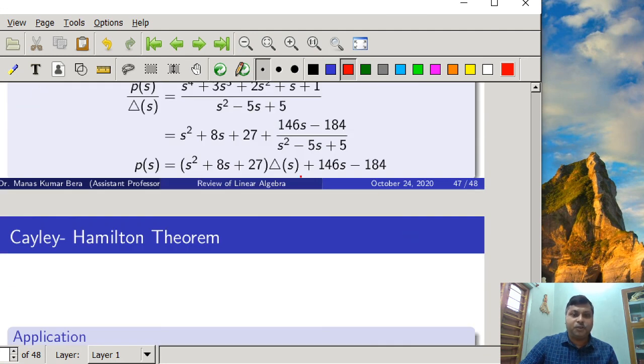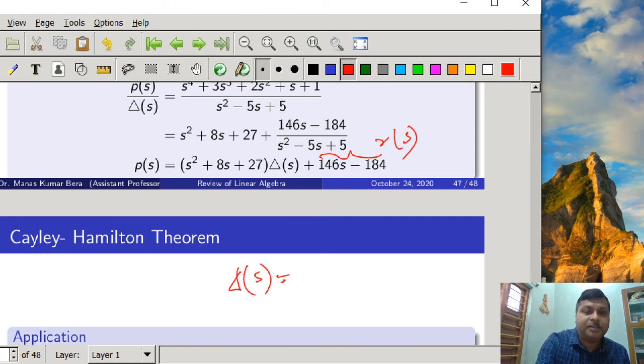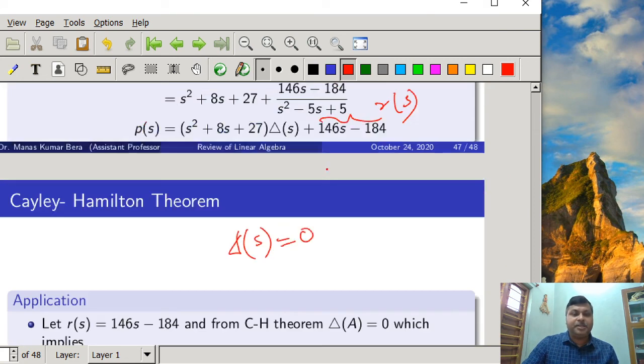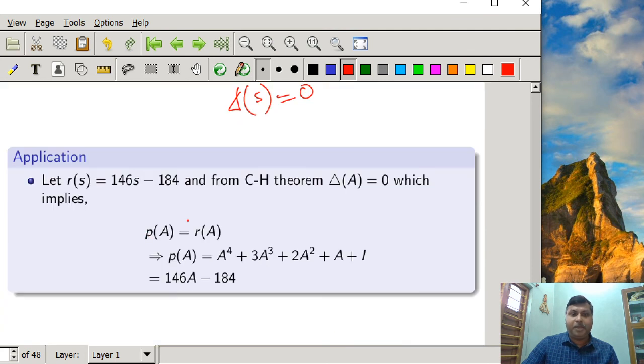We assume that this is R(s), and from the definition we come to know that delta(s) is the characteristic polynomial, so delta(s) will be equal to 0. So now we find that P(s) basically will be equal to R(s). If P(s) equals R(s), then we can write that P(A) equals R(A).